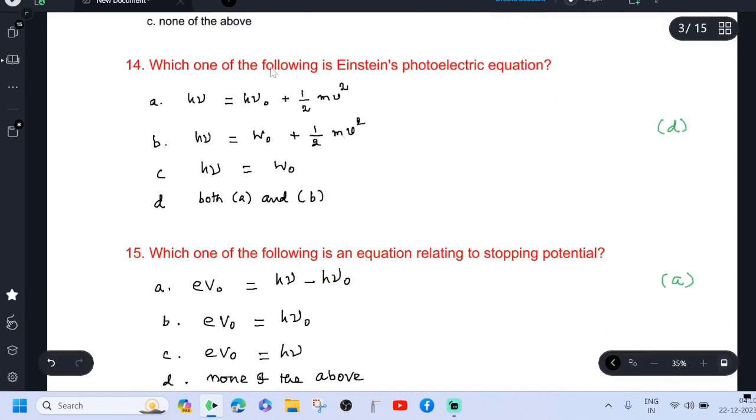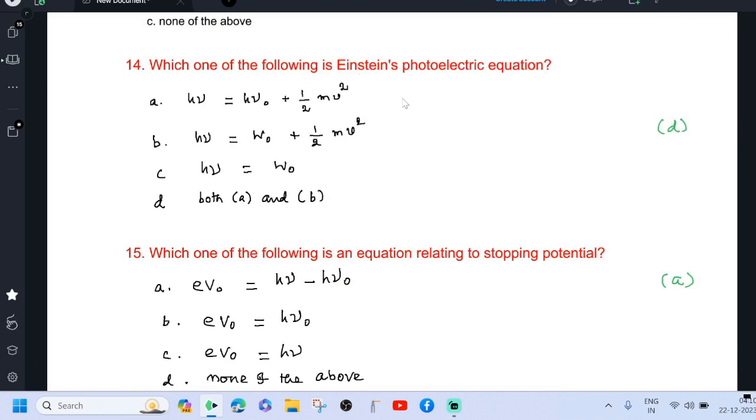Which one of the following is Einstein's photoelectric equation? A, h nu equal to h nu 0 plus half m v square; B, h nu equal to W0 plus half m v square; C, h nu equal to h nu 0; D, both A and B. This is our Einstein photoelectric equation. Here the photoelectric work function W0 equal to h nu 0. Therefore, option D is correct. Both A and B are correct.